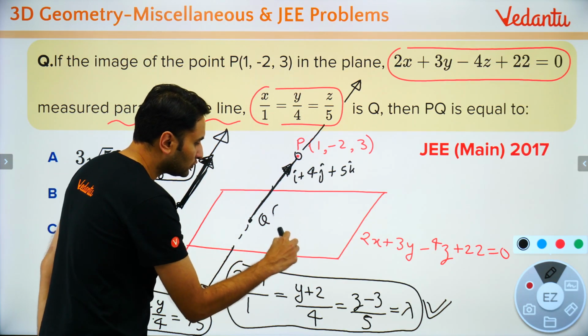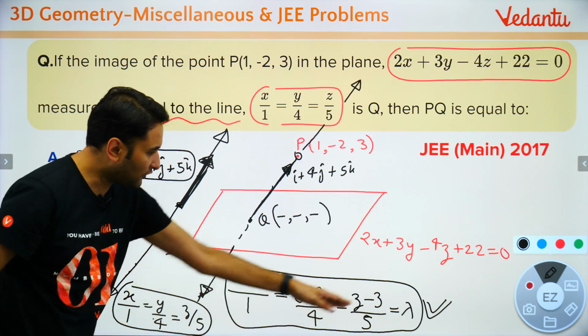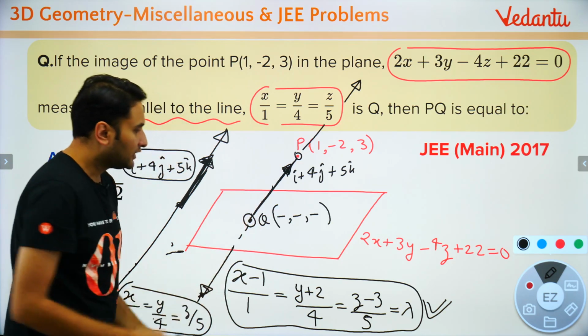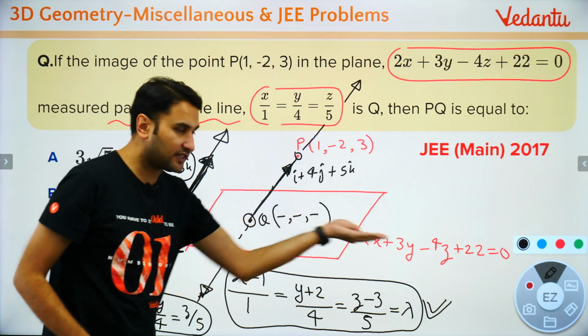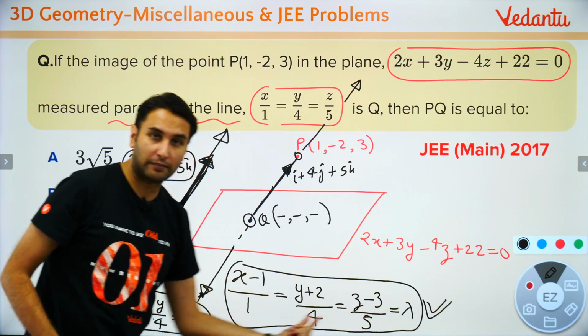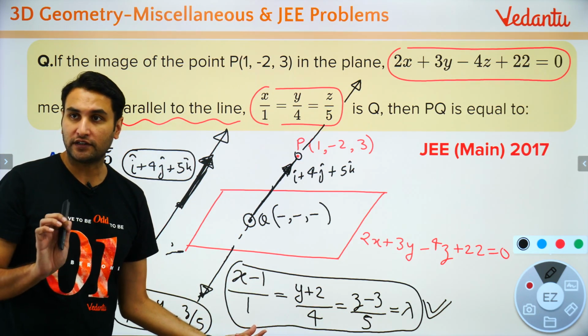Write down the Q in terms of lambda. लिख सकते हो the Q, this point Q which lies on the line and intersects with the plane. वो पॉइंट Q कैसे लिख सकते हो? In terms of lambda. Yes or no? Can you write it?